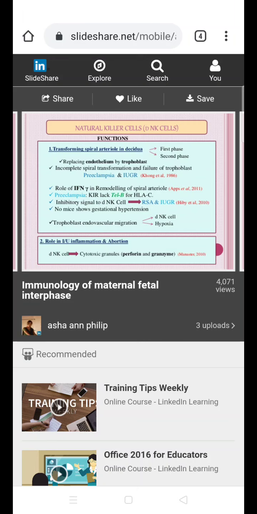incomplete transformation of the spiral arterioles and failure of adequate invasion of trophoblasts into the spiral arteriole structures during pregnancy can result in complications like IUGR and preeclampsia. So there should be adequate trophoblastic invasion of the mother's spiral arterioles, so that the resistance of the spiral arterioles comes down and there is adequate perfusion, which helps for the adequate growth and development of the embryo and the fetus. The role of interleukin gamma in remodeling of the spiral arterioles has been studied in various studies, and